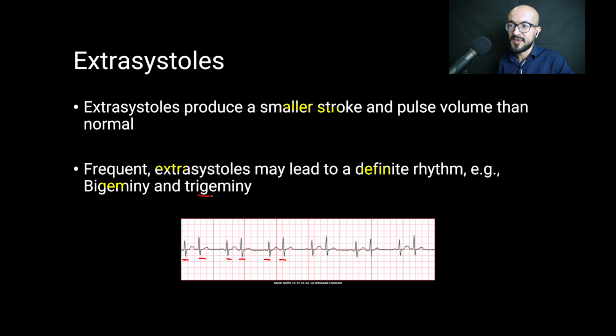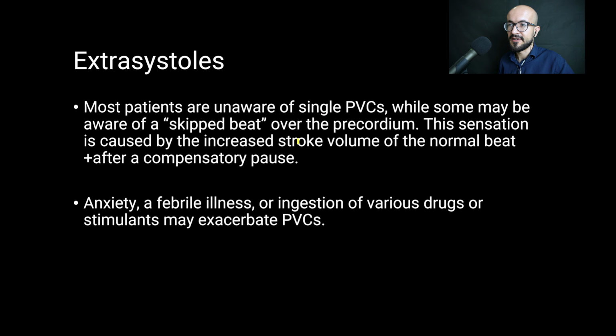Or it could be trigeminy, that is when the premature beat occurs after two normal beats. So we have two normal beats, then an extrasystole, two normal, extrasystole, and so on. Now, most patients are unaware of a single premature ventricular contraction, while some may be aware of a skipped beat over the precordium. The skipped beat sensation is caused by an increased stroke volume of the normal beat after the compensatory pause. And when the stroke volume is higher, there would be a feeling of a skipped beat.